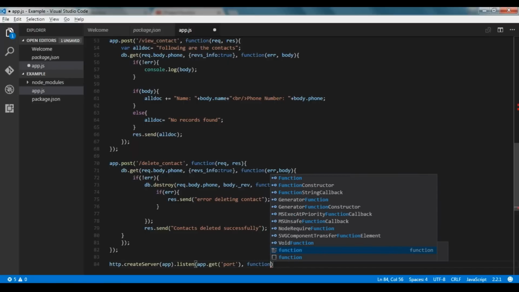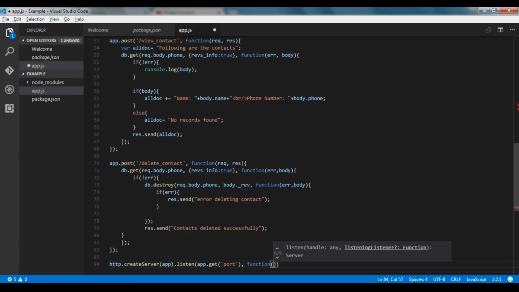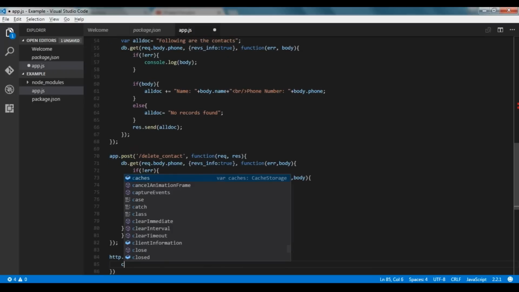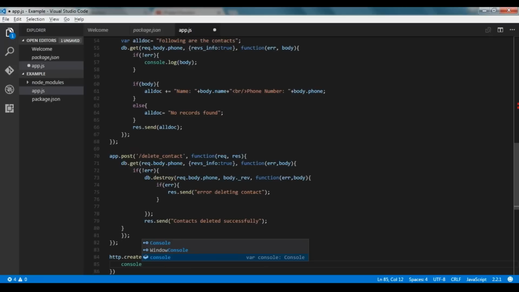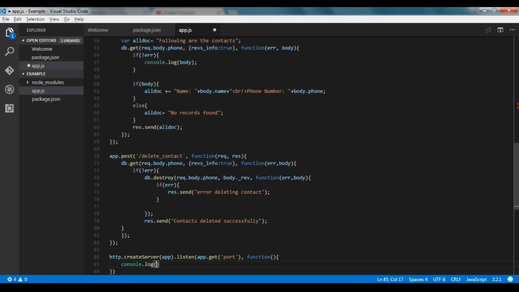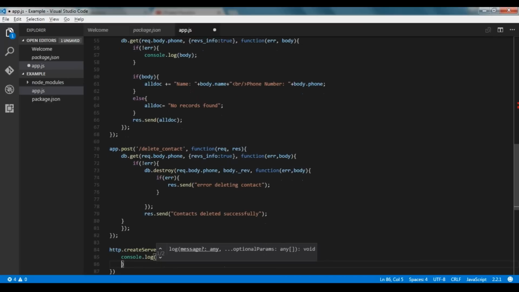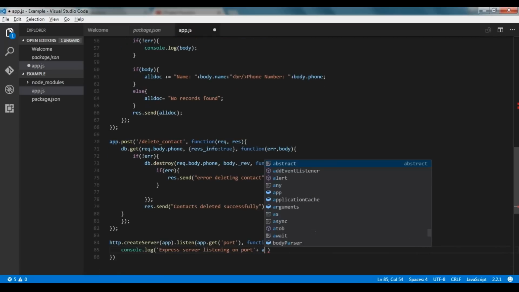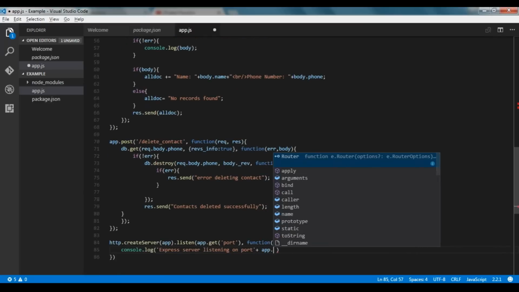And then we are giving a function, leaving the function empty, and now we are going to print inside our Node.js CMD express server listening on port, and we'll bind the port using app.getPort.